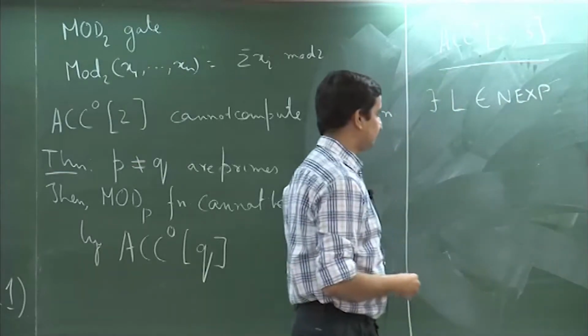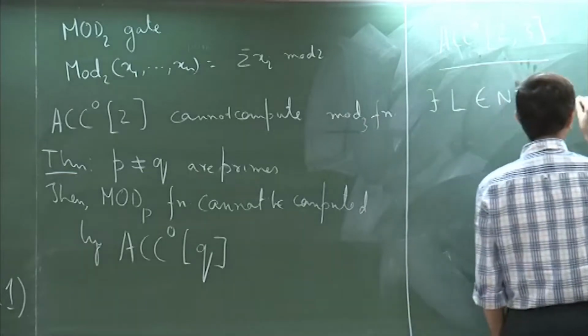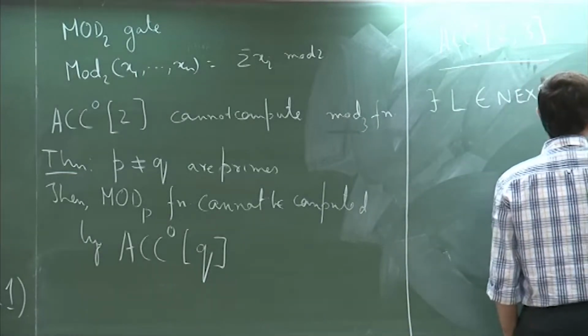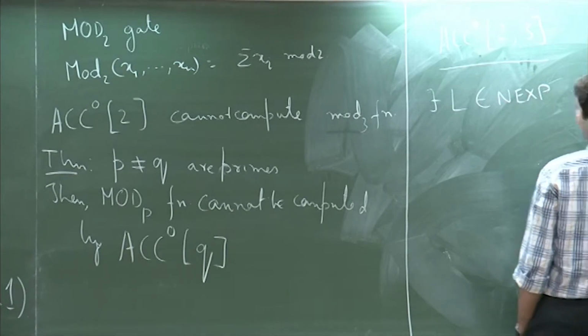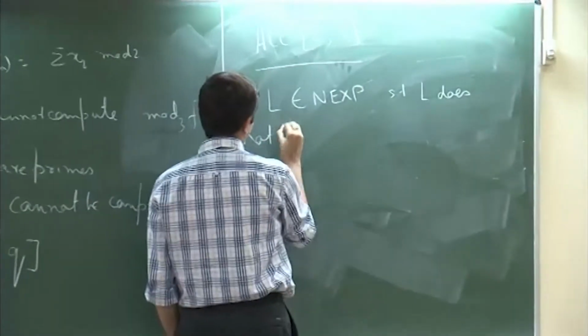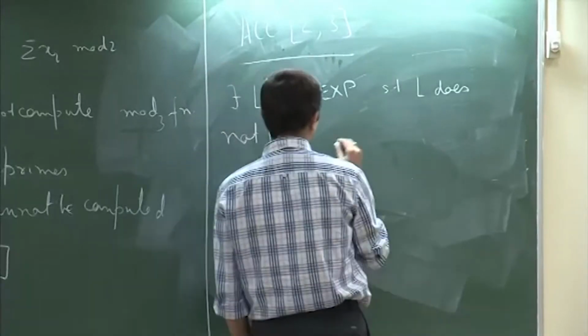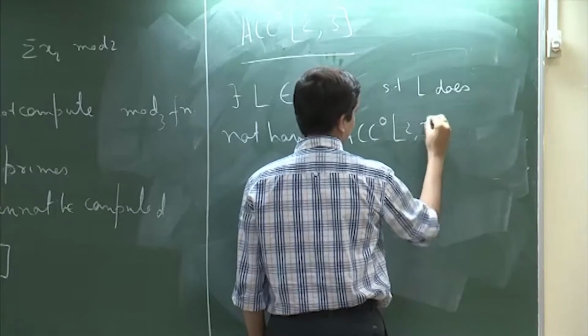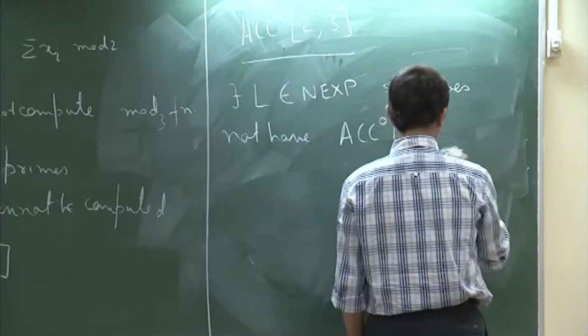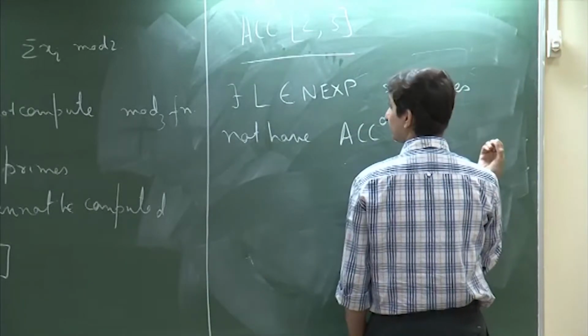NEXP is a very powerful class. It was an open question whether there exists a language L in NEXP such that L does not have an ACC 0 circuit of this form.